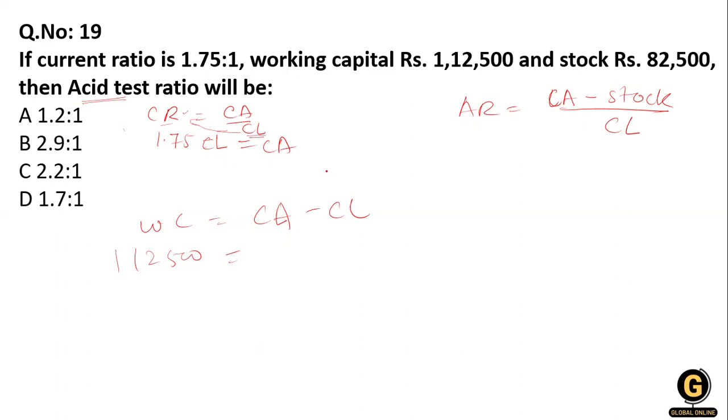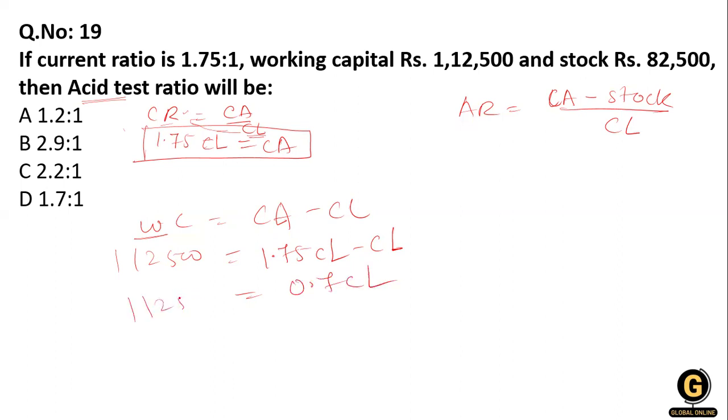Now, this is the formula of the current asset. Clear? Now I am putting this formula into the formula of working capital. So here 1.75 CL minus CL. From the 1.5 we minus 1.75 current liability, and the 1,12,500.